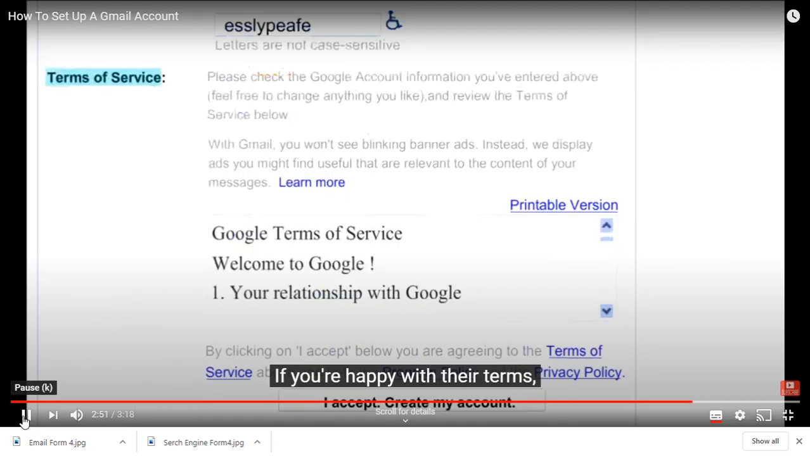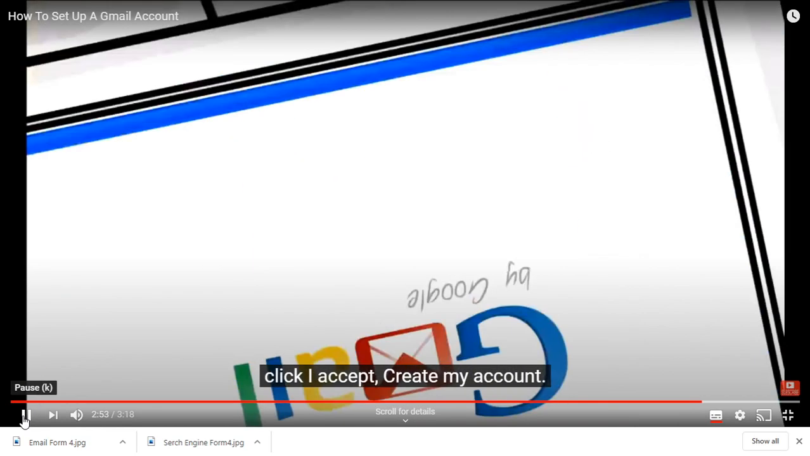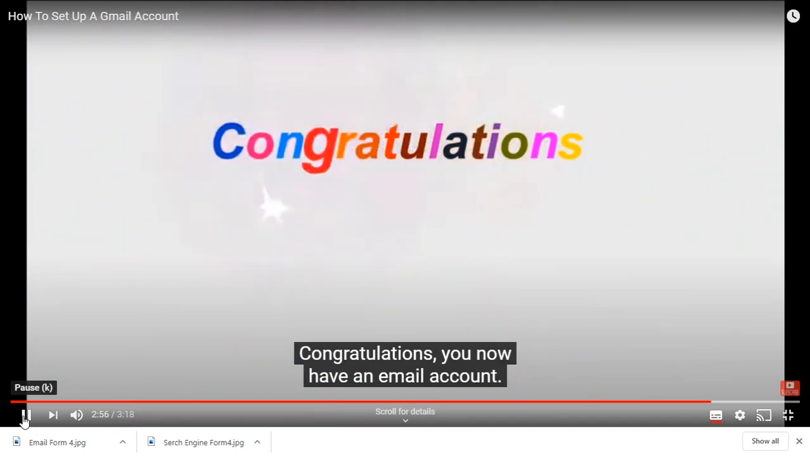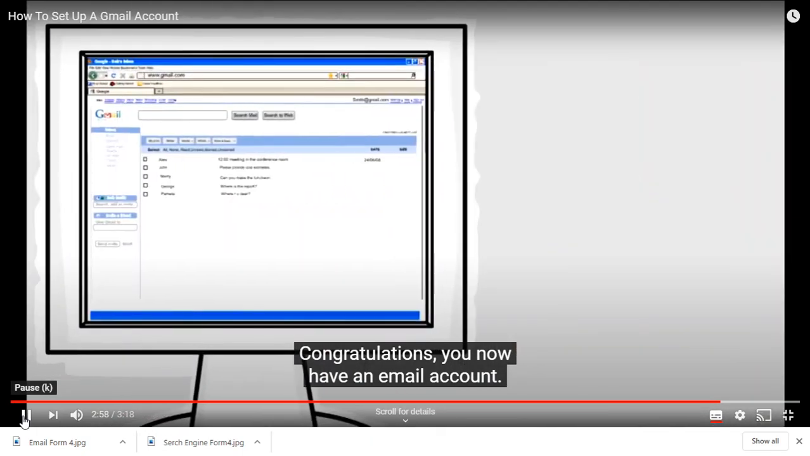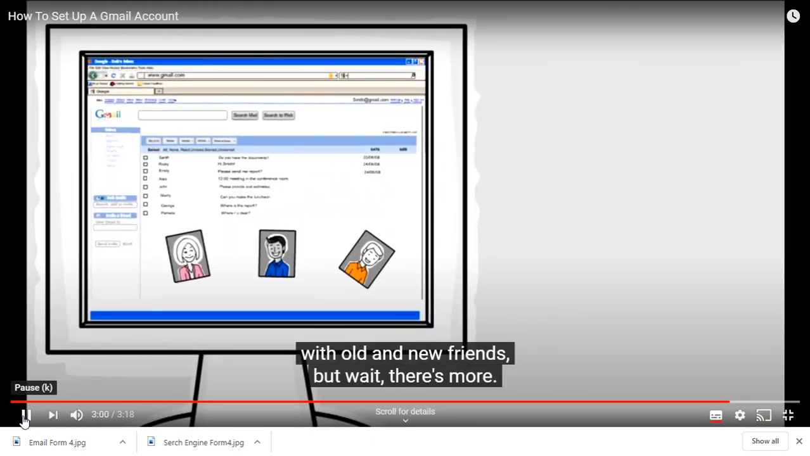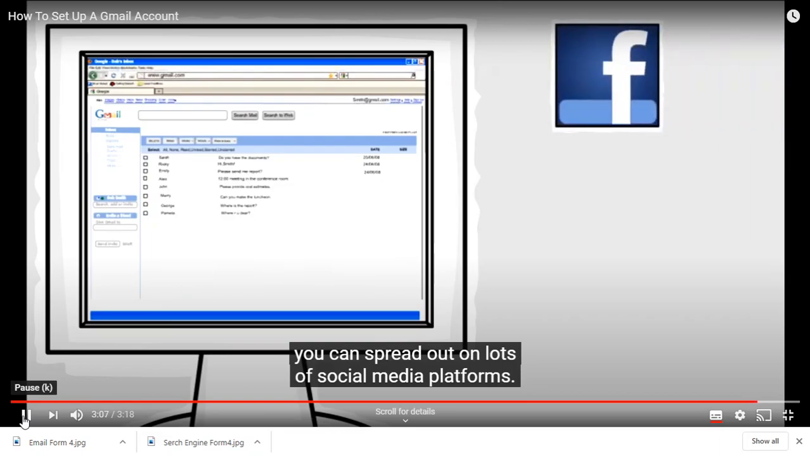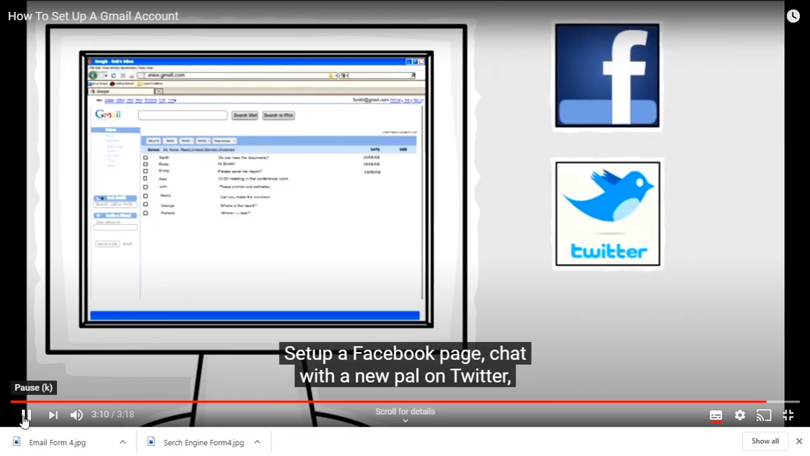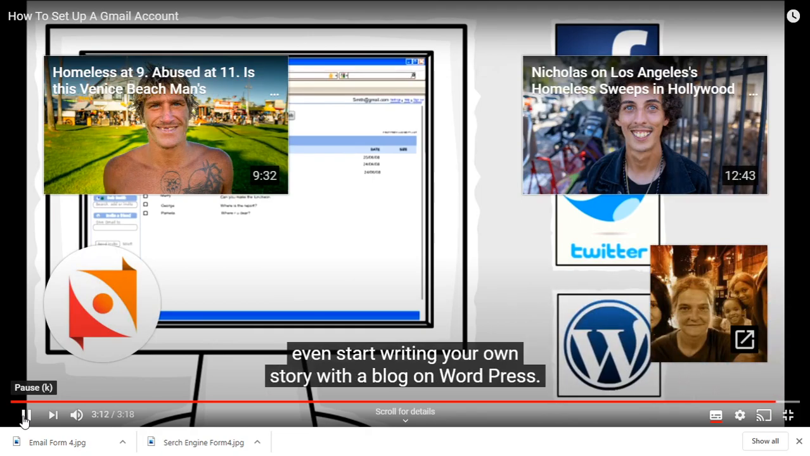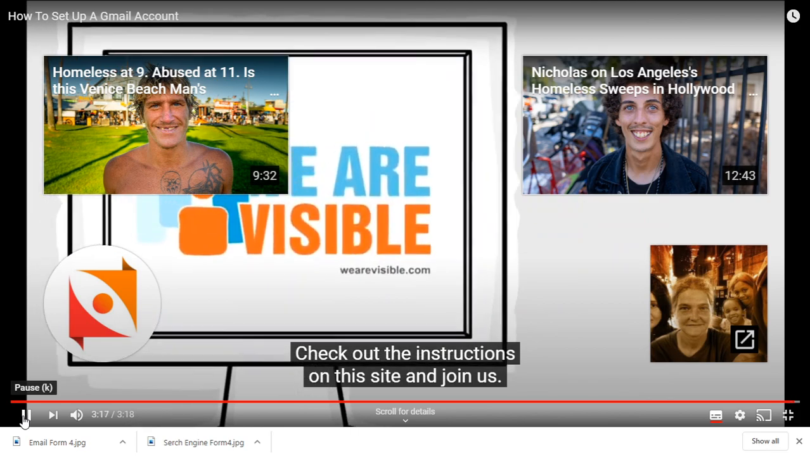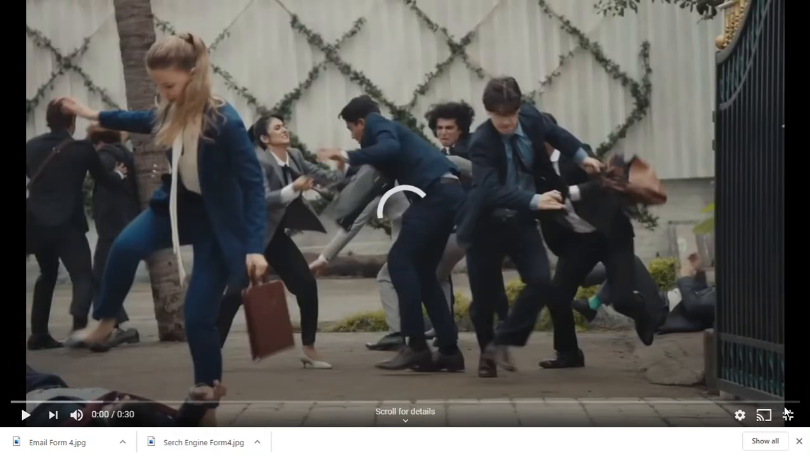The terms of service is your usual legal mumbo jumbo about service and privacy issues. If you're happy with their terms, click I accept, create my account. Congratulations, you now have an email account. You've taken the first step in connecting with old and new friends. But wait, there's more. Once you have an email account, you can spread out on lots of social media platforms. Set up a Facebook page, chat with a new pal on Twitter, even start writing your own story with a blog on WordPress. Check out the instructions on this site and join us. So this is how you create your account.